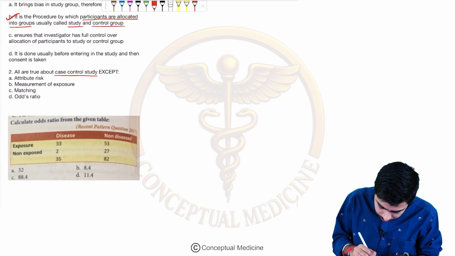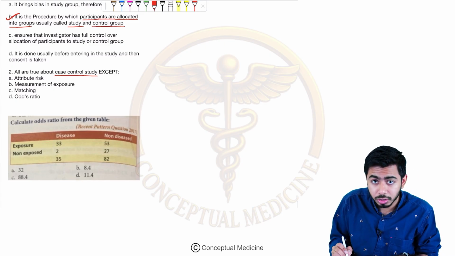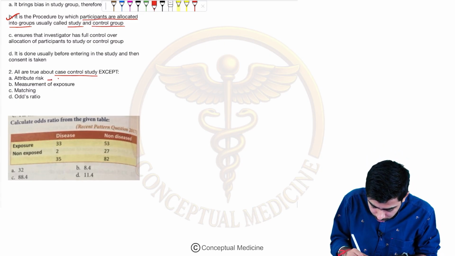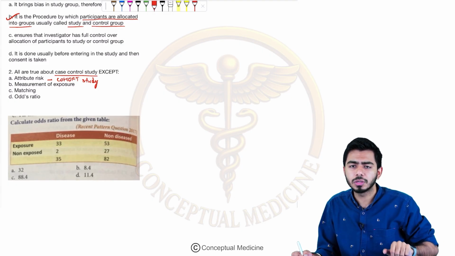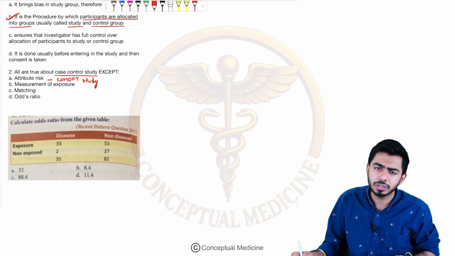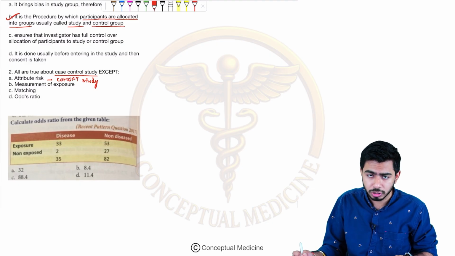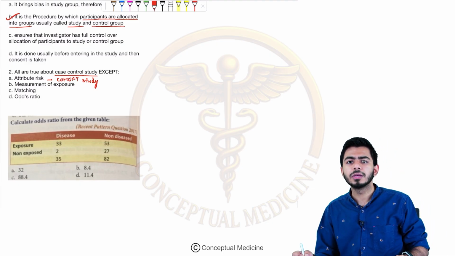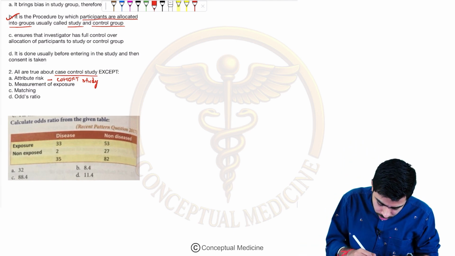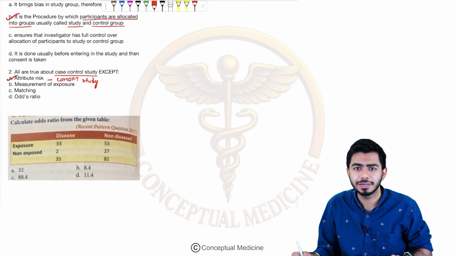Attributable risk, that was an example of cohort study, not the case control, right? I told you relative risk or risk ratio, attributable risk, and the population attributable risk. These are the three options covered under the section of cohort study, not the case control. In the case control, I have talked about the cross product ratio, also called the odds ratio. Very nice. So this is the answer in this case.